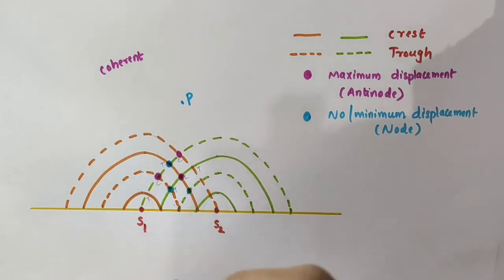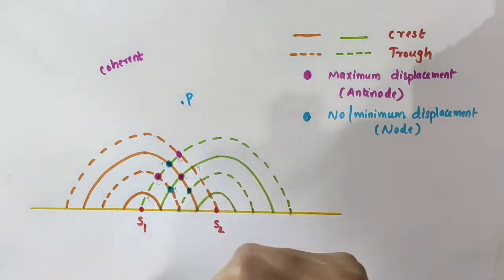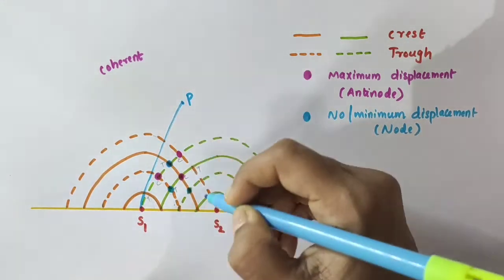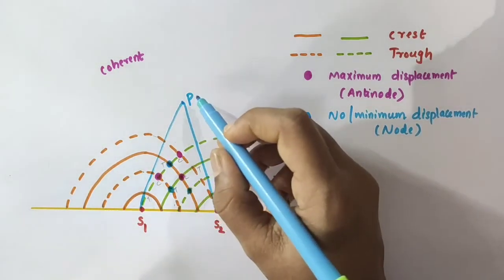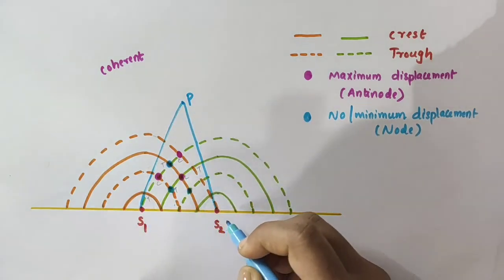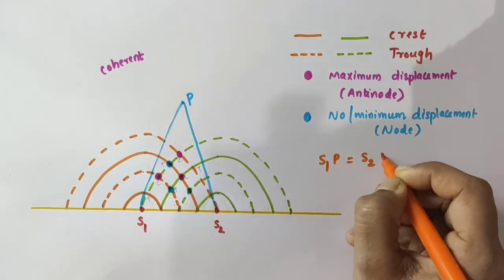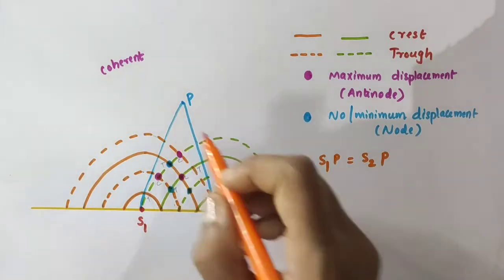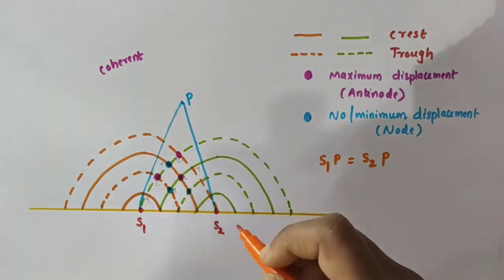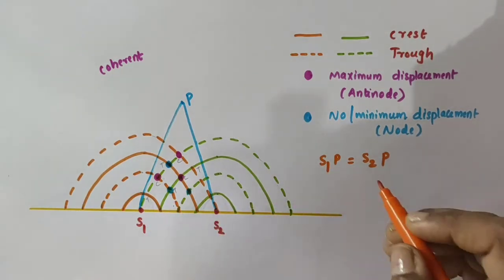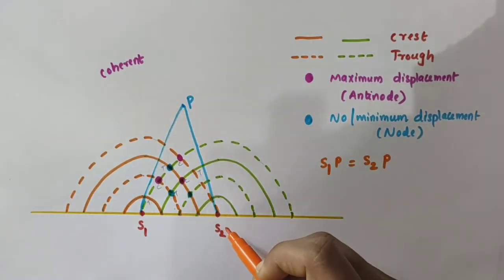Now consider a point P which is at equal distance from S1 and S2. That is, the distance from S1 to P and the distance from S2 to P are the same. So we can write S1P is equal to S2P.